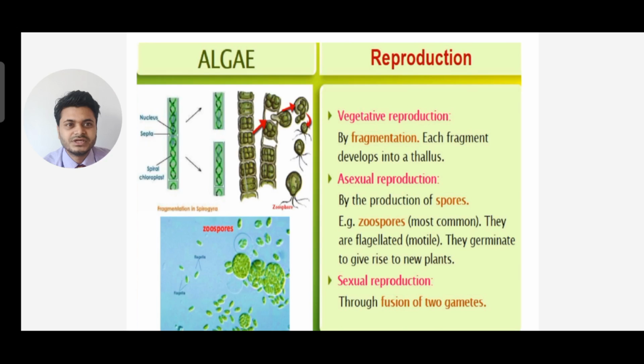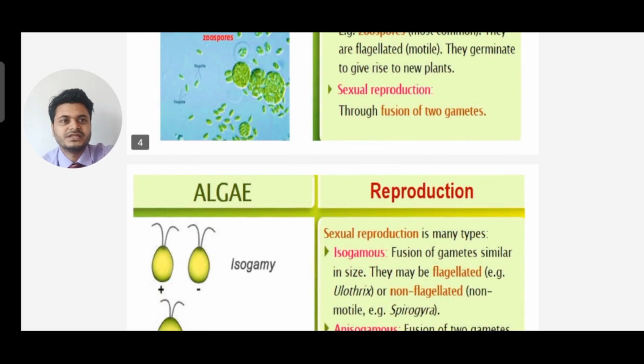And asexual reproduction it can do by production of spores, for example zoospores. These are the most common, and they are flagellated, motile, and they germinate to give rise to a new plant. Alright, you can see the zoospore figure. And sexual reproduction is through fusion of two gametes. When two gametes fuse, it is called sexual reproduction. Yes, sexual reproduction of algae takes place.